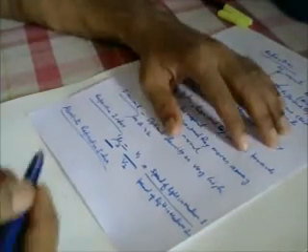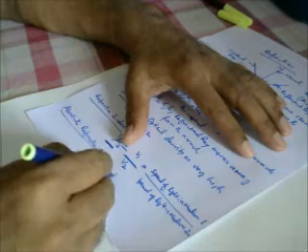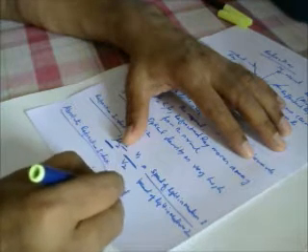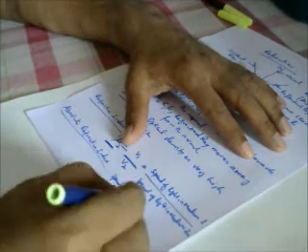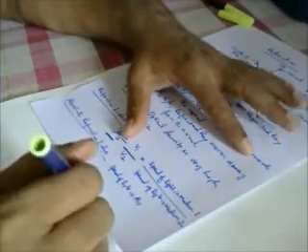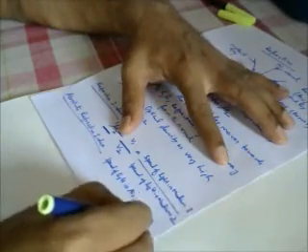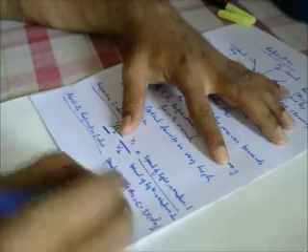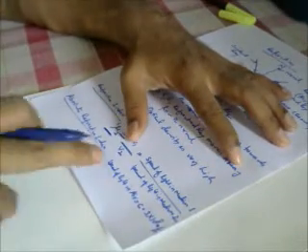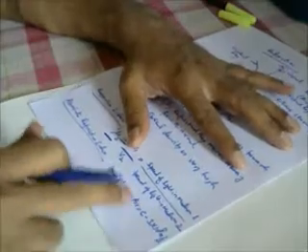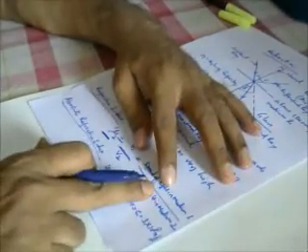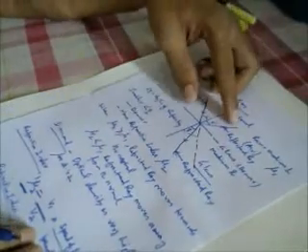So we know that the speed of light in air is denoted by C and is equal to 3 into 10 power 8 meter per second. So when speed of light in air is taken as medium 1, what did we say? We said that medium 1 is air.